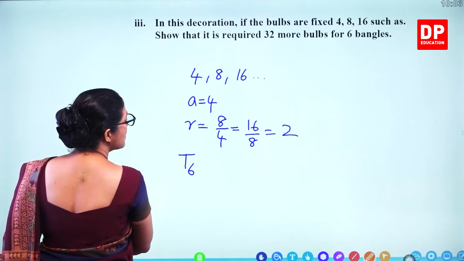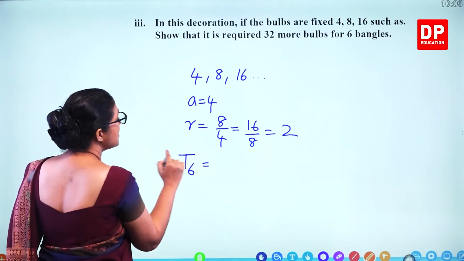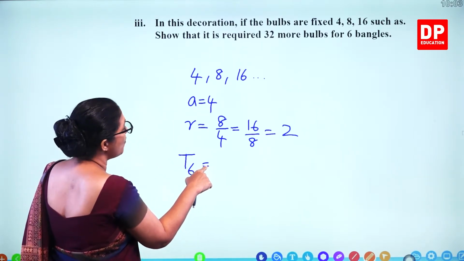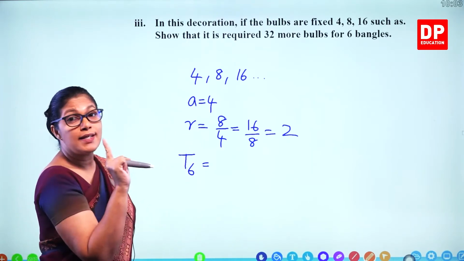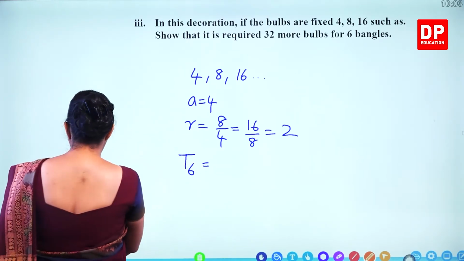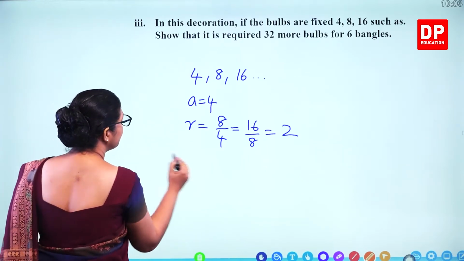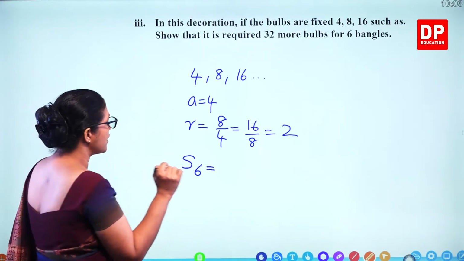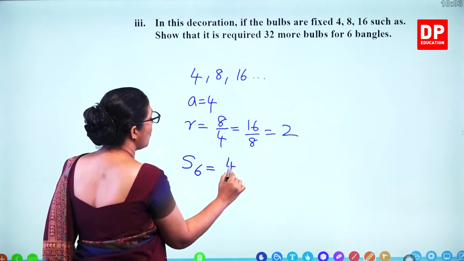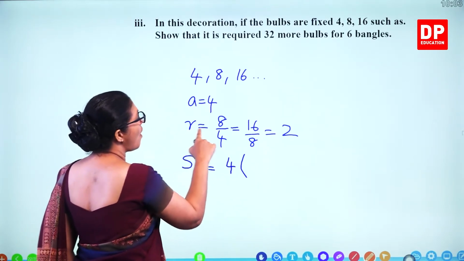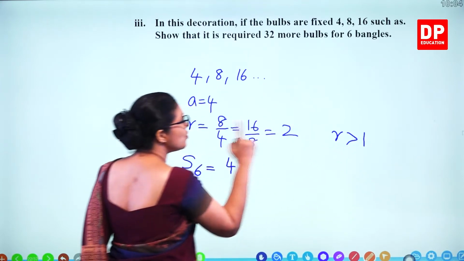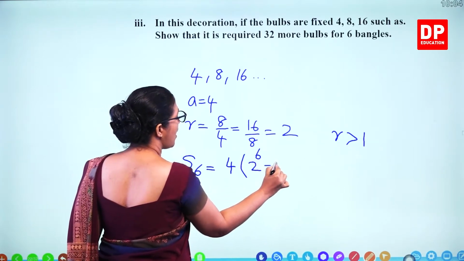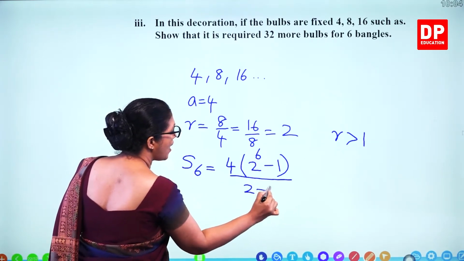So T6, we can find out what's the term and then use the formula. So all together for 6 bangles, we'll find out S6. So how do you find out S6? This is geometric, so A, R to the power n. Now R is more than 1, so we can use R first. R to the power n, that's 6, minus 1 over R minus 1.